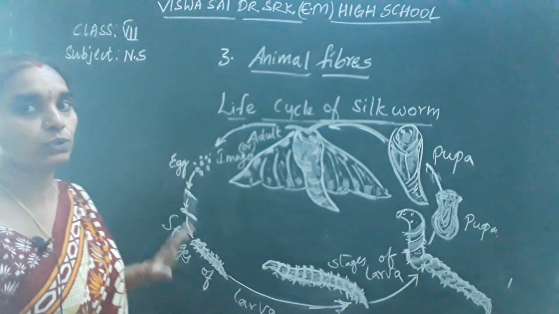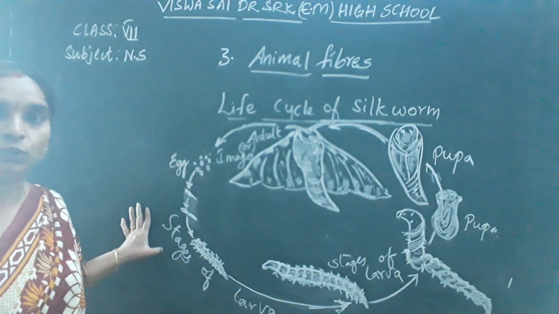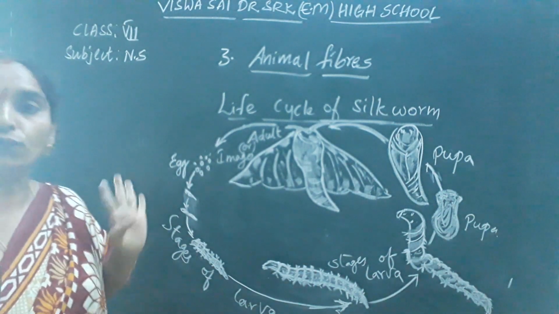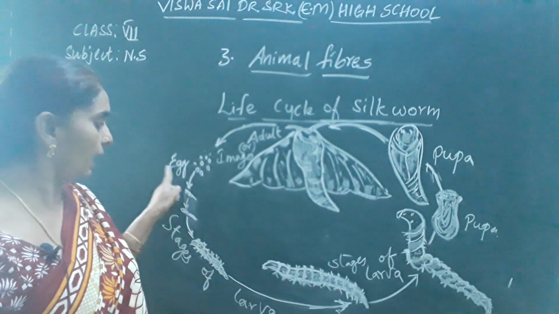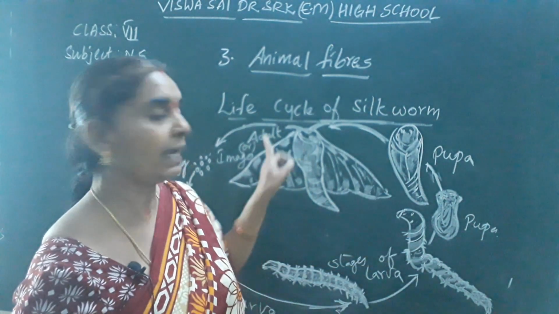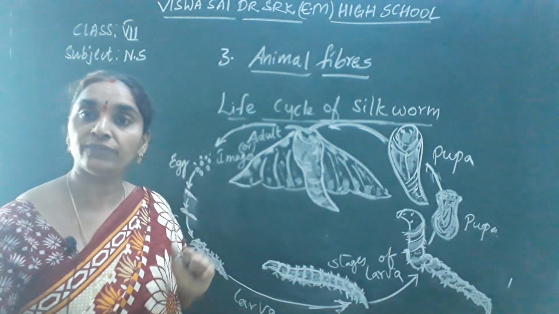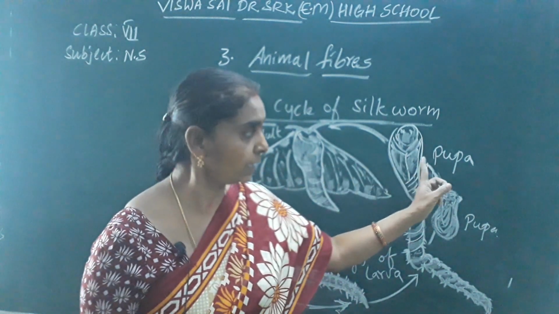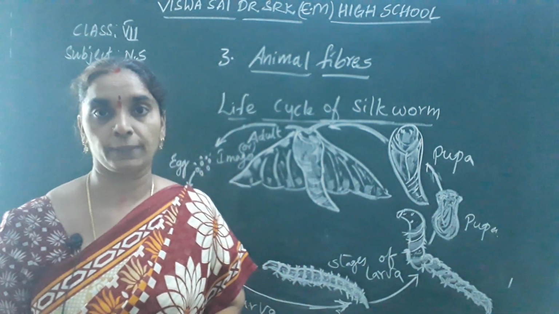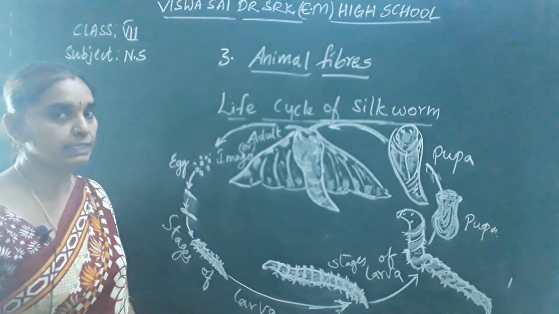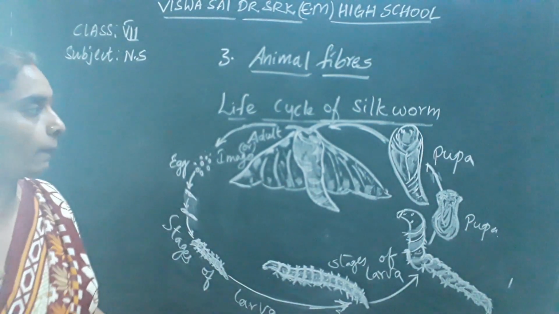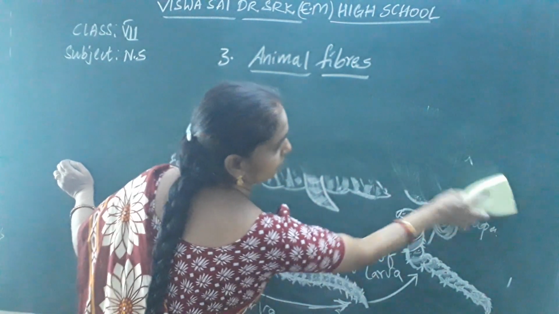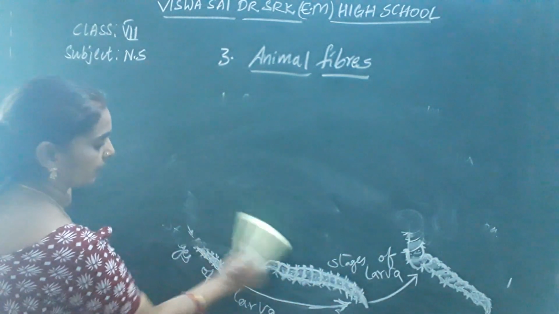Okay children, try to draw this picture neatly in your notebooks. This is the life cycle of silkworm. It undergoes 4 stages. They are egg, larva, pupa and imago. We get silk at which stage of the silk moth, children? We get silk at the pupa stage. Now first draw, and I'll continue the lesson. You have this diagram in your textbook also, you can draw neatly.